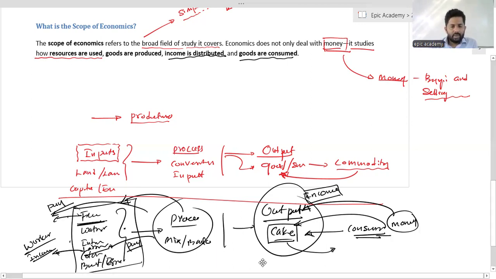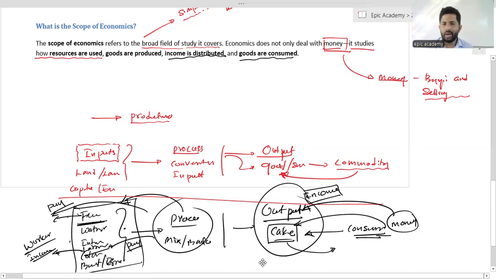In this particular time period also, we are going to discuss production, distribution, and consumption. Those are the main activities which we are going to discuss in the subject of economics, right? We are going to focus on this one. So now we have already identified three major things: first one is production, second one is distribution, third one is consumption. Those are the main three activities related to the subject of economics.